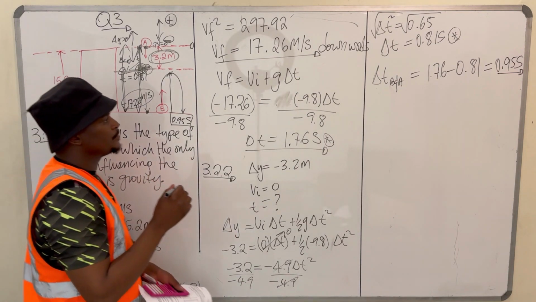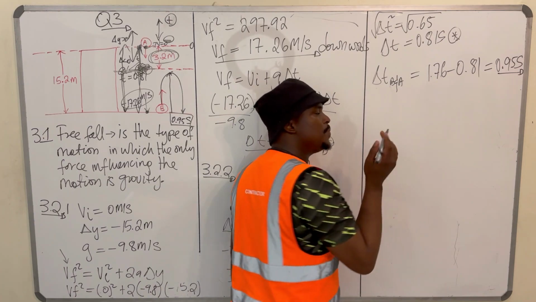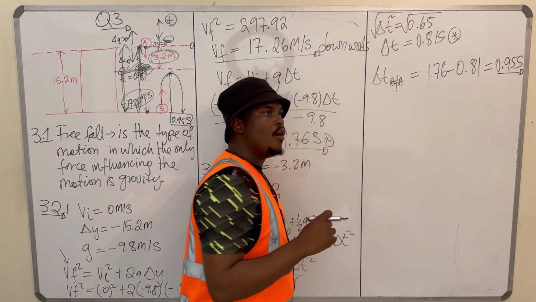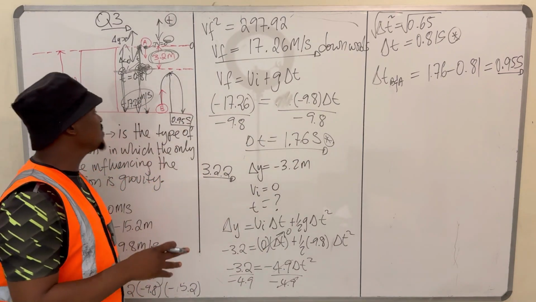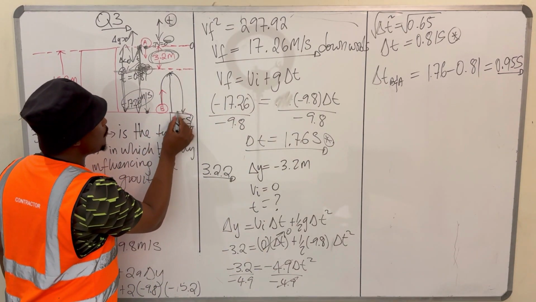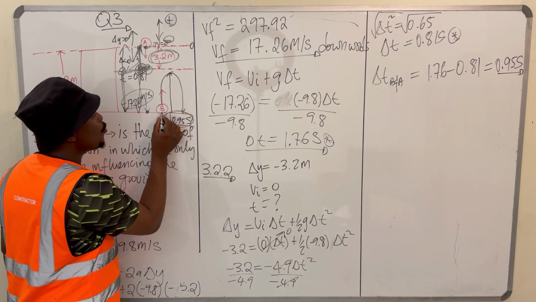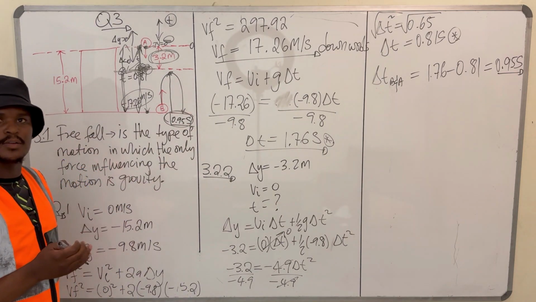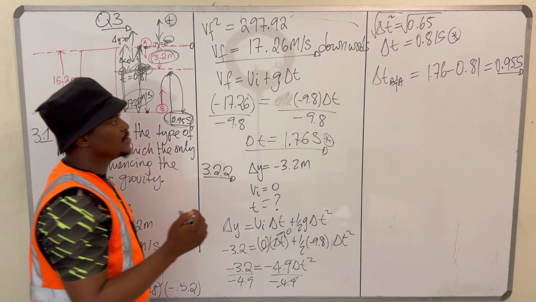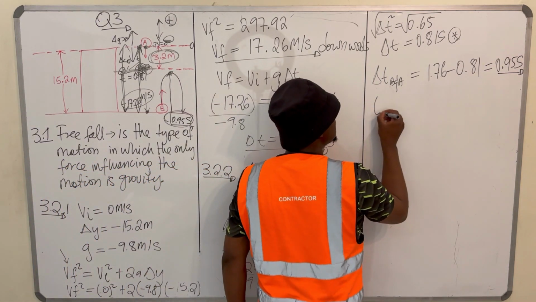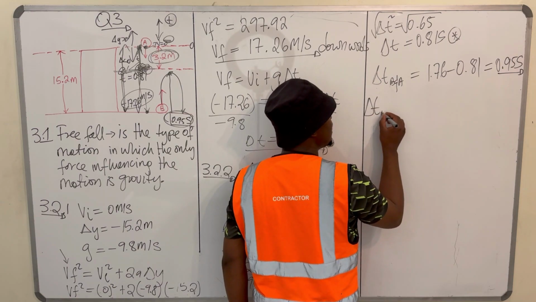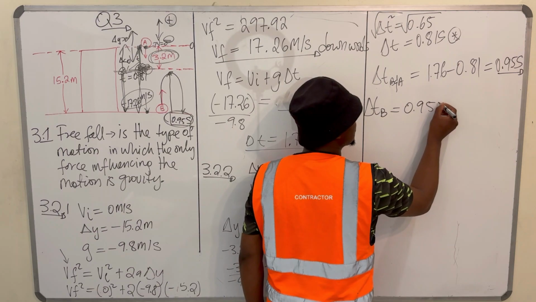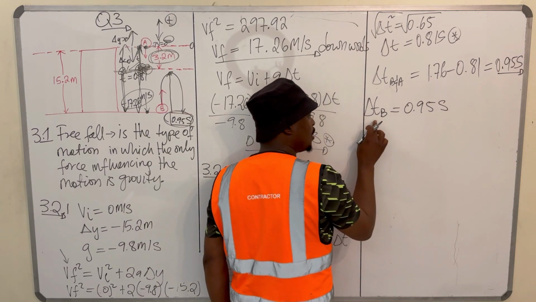So if we split the time of ball A and ball B in half, we'll know how much it took to get to the maximum height and how much it took to return to the ground. So let's split it. Let's say T for the time for ball B is equal to 0.95 seconds.